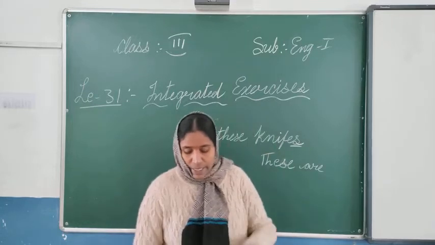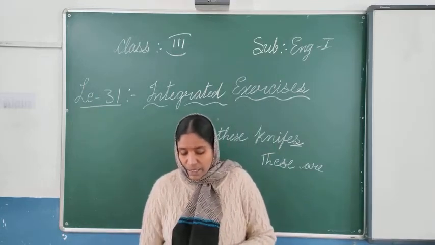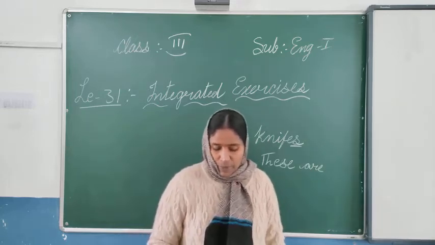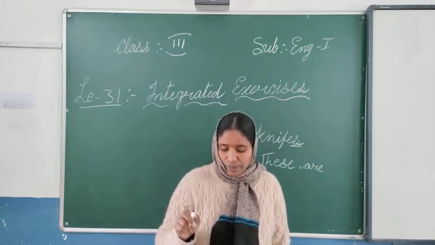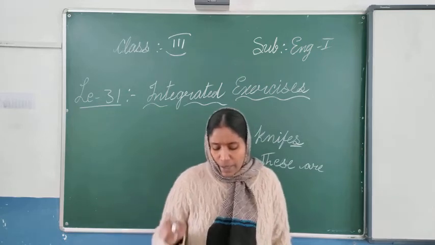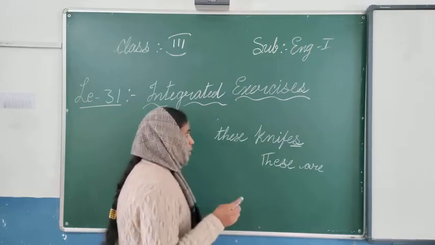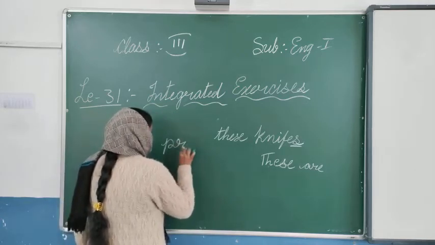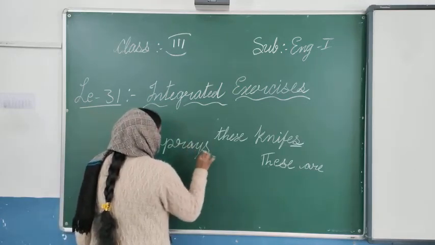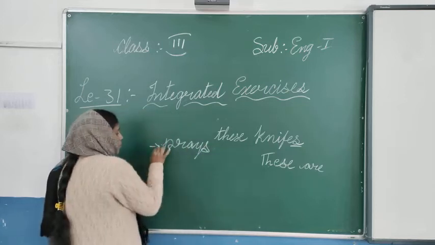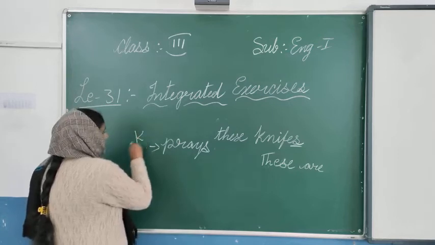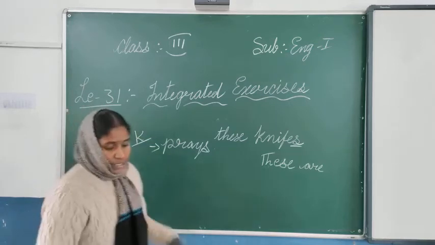Next one: rewrite the sentences using the simple present tense of the verb given in the bracket. My father dash in the morning. My father prays. What will you write? Prays, P-R-A-Y-S. My father prays in the morning. So this is the K1 we are doing.